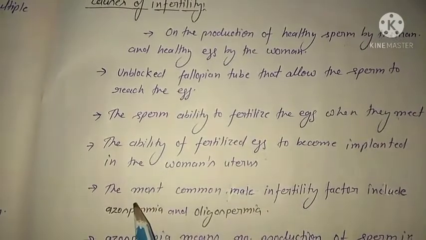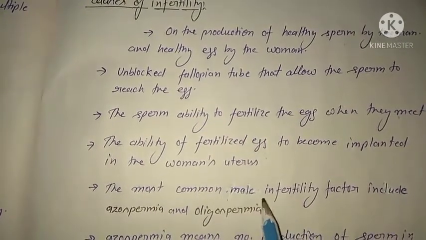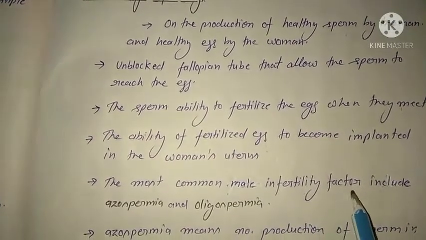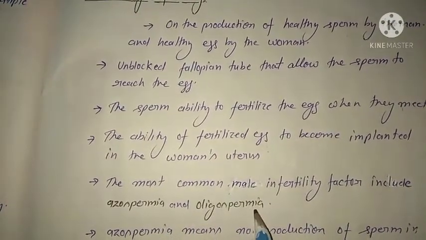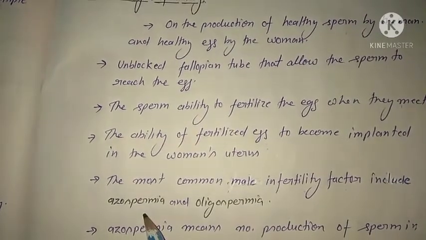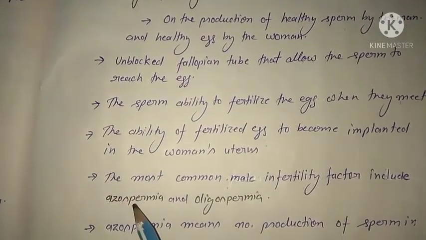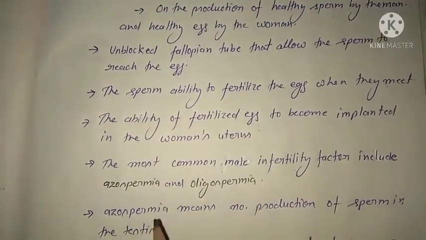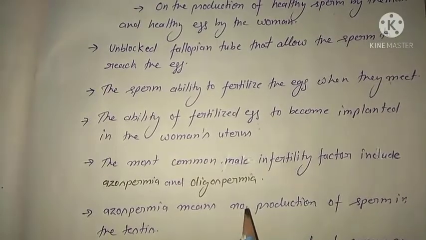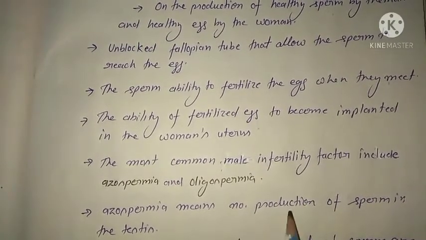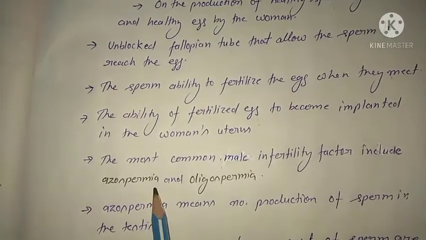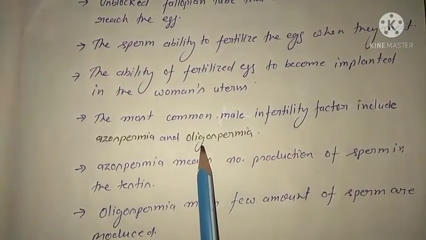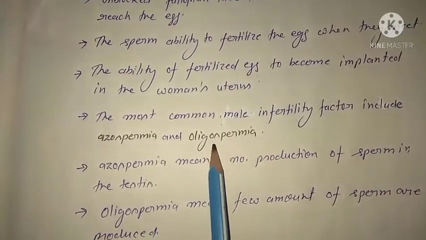The most common male infertility factors are azoospermia and oligospermia. Azoospermia means A for absent. If no sperm is produced in the testes, that type of condition is called azoospermia. If a few sperm are produced in the testis, this is called oligospermia.